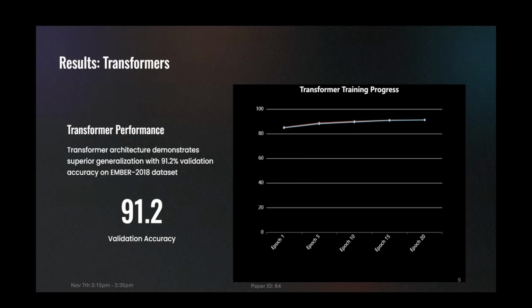The transformer architecture demonstrates superior generalization, achieving 91.2% validation accuracy on the EMBER 2018 dataset. This is higher than the RNN LSTM models, which achieve only 90.8%. The transformer's validation accuracy of over 91.2% emphasizes no overfitting trend. And here you can see the training and validation curves show smooth learning, confirming strong generalization while training the transformers.